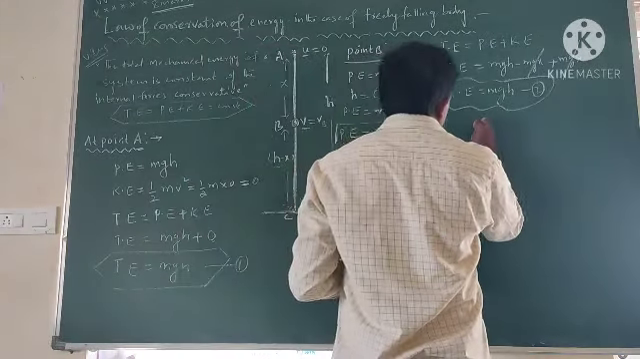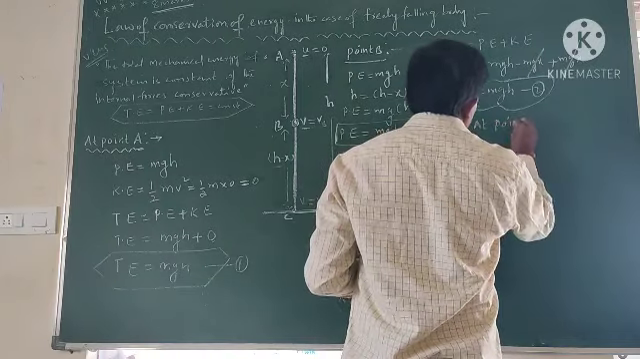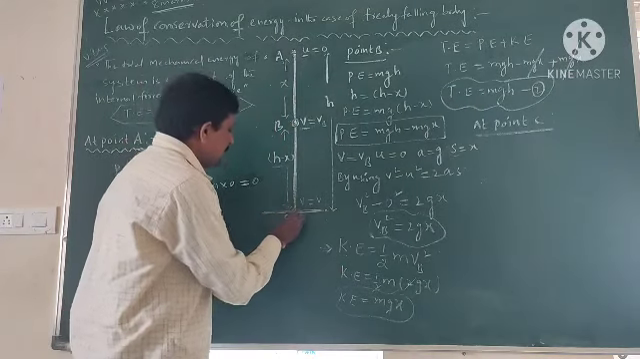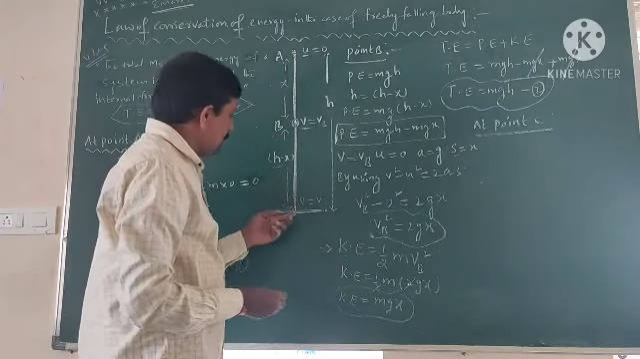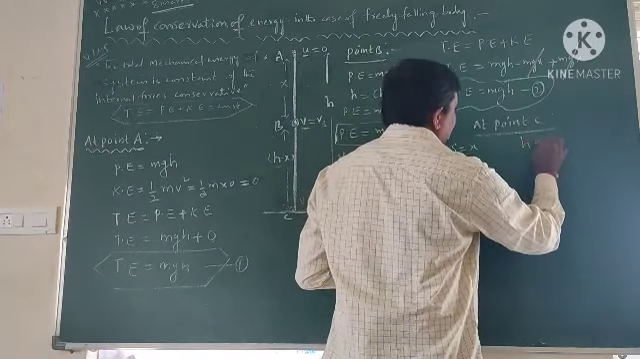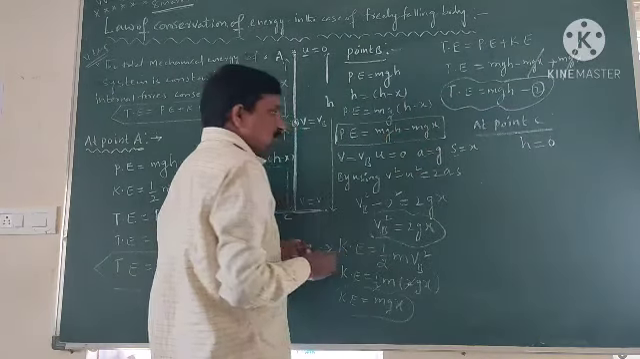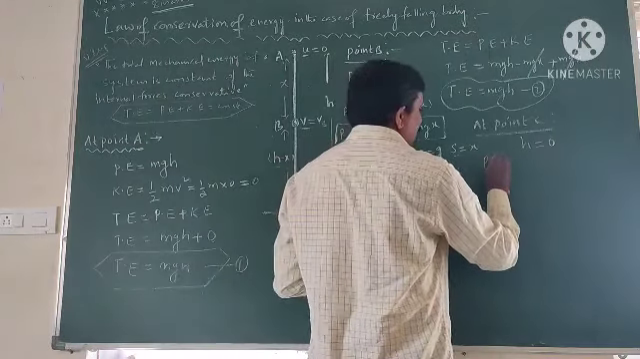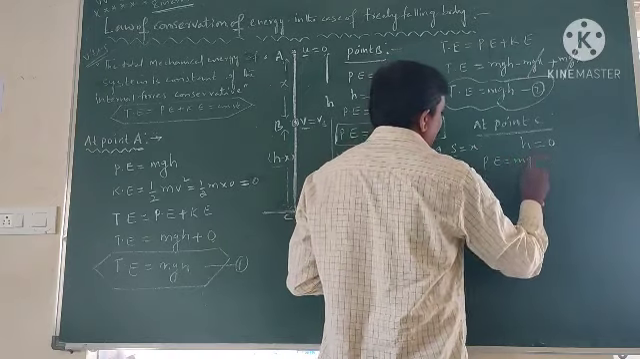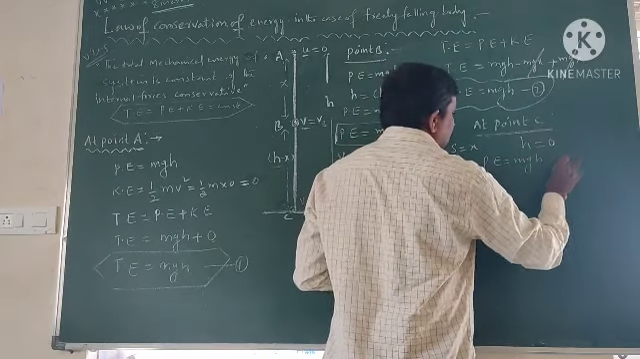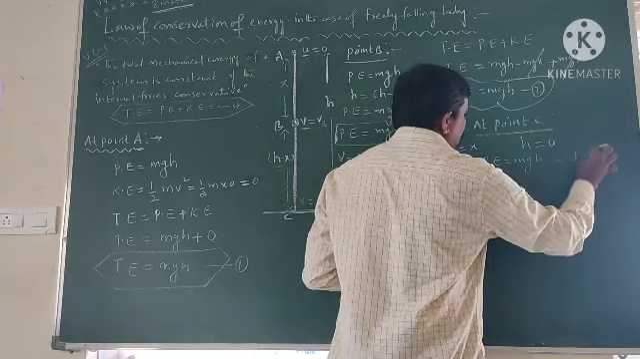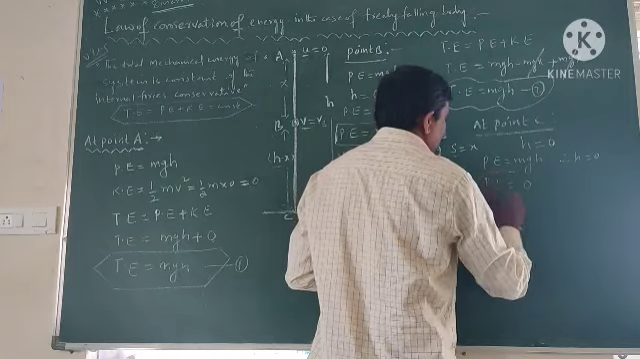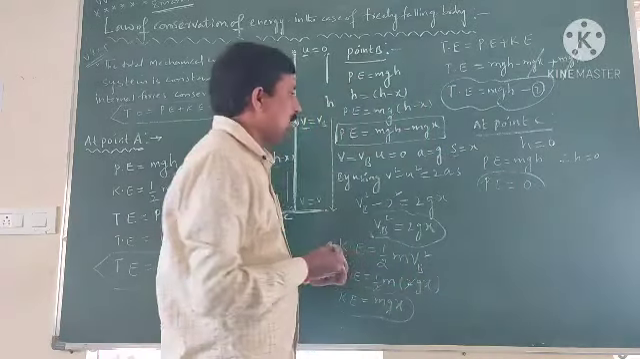Next, point C. The point C is located on the surface of the ground. Okay? So h is equal to 0 here. h is equal to 0 means it doesn't have any potential energy. So potential energy is equal to mgh, we know that formula. But here h is equal to 0. So potential energy is equal to 0.